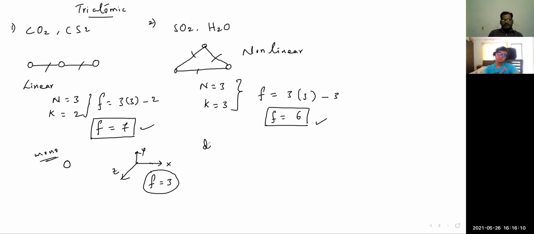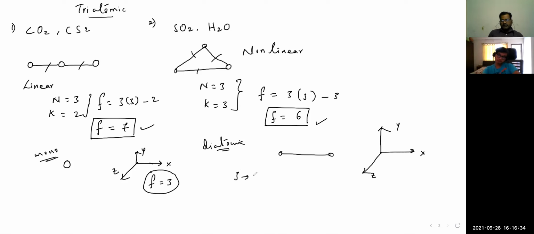Whereas for diatomic, 2 particles are connected like this. So here, translational motion in X direction, this arrangement can move. In Y direction it can move. In Z direction it can move. There are 3 kinds of translational motion. Right? So there are 3 degrees of freedom in this translational motion.